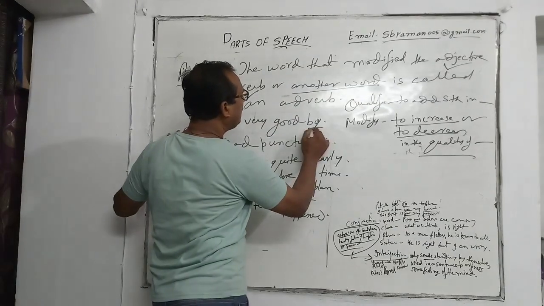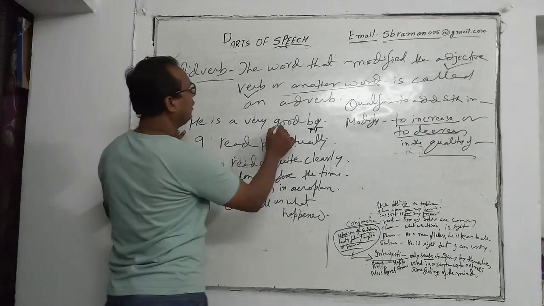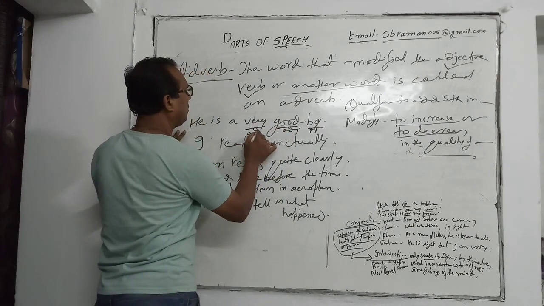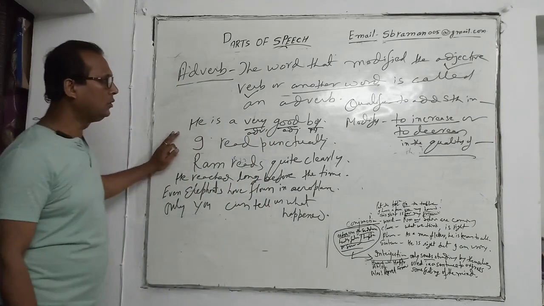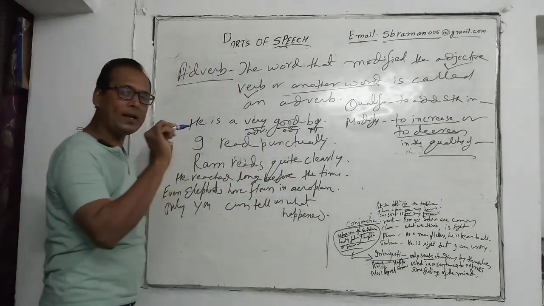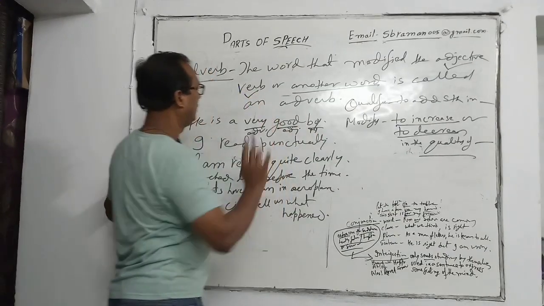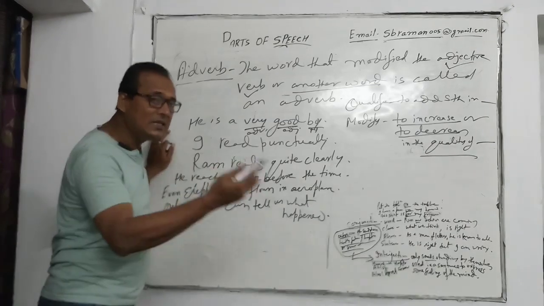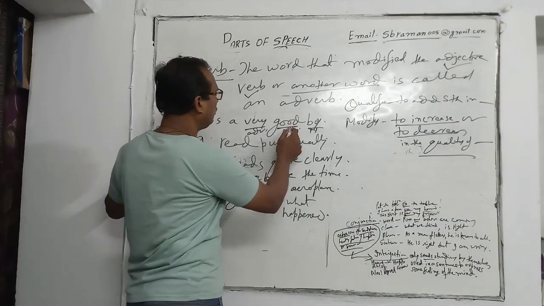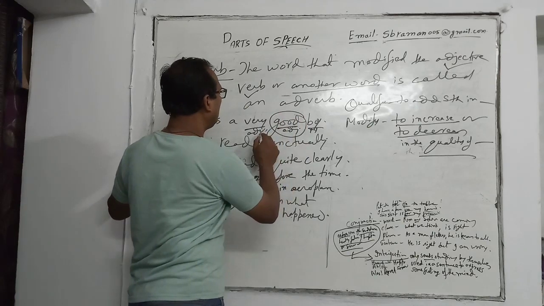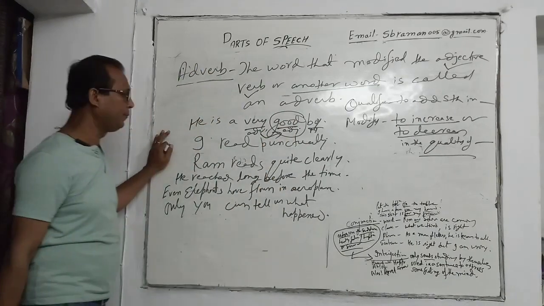Here, this is a noun, this is adjective, and this is adverb. So this good has put the quality in boy, but this very has increased the quality of goodness. So this adjective has been modified by this very.